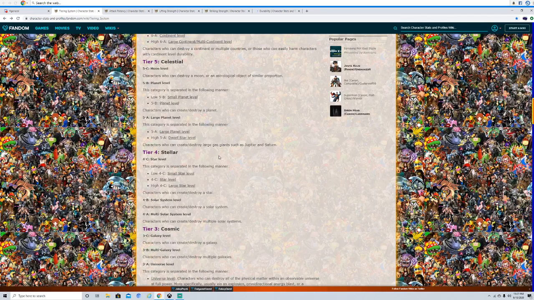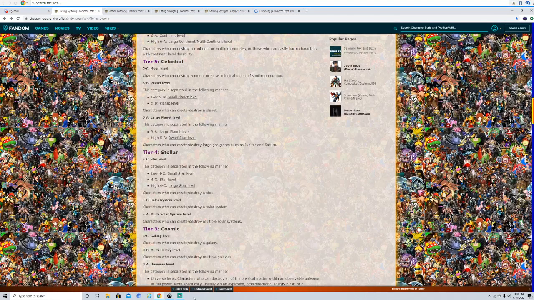Probably Kaguya from Naruto. People say that whenever she creates her dimensions, we see a couple stars orbiting around one of her dimensions, essentially creating a small solar system. People say that's anywhere from large star to solar system level. Naruto and Sasuke from the War Arc. I've heard some solar system stuff from Yu Yu Hakusho. You can get them to solar system level. Cell from Dragon Ball, people say he's anywhere from solar system to multi-solar system. So Cell's a good example of solar system to multi-solar system.